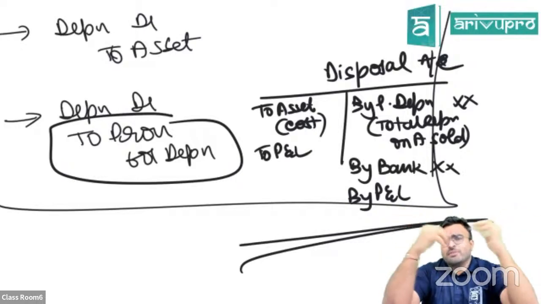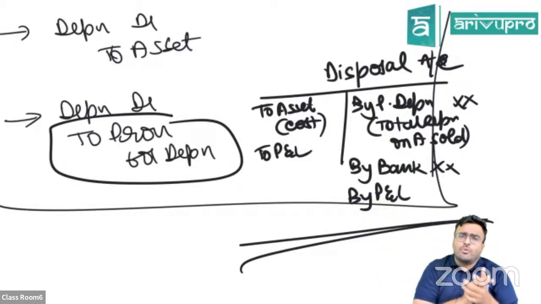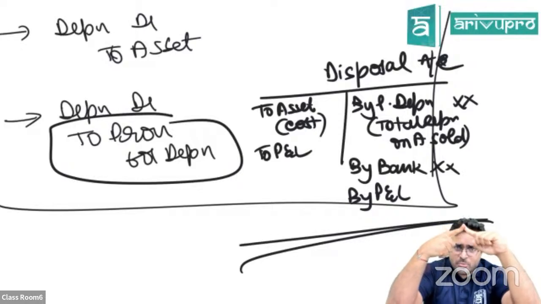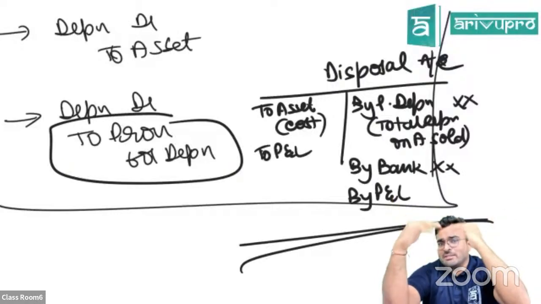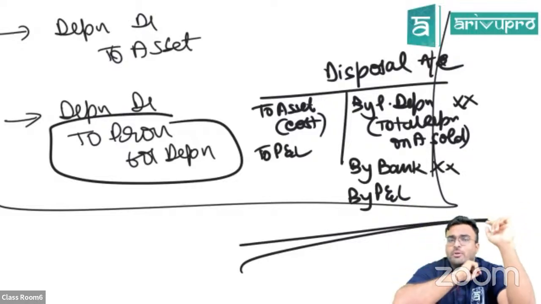There might be questions where an adjusted cash book is to be prepared. An adjusted cash book makes your BRS smaller. Whatever mistakes are there, it is two things: you have done some mistake in your cash book, or you have not entered certain things in your cash book. This is under your control. Go to the cash book, make the changes, repair your cash book, then go ahead and do the BRS.